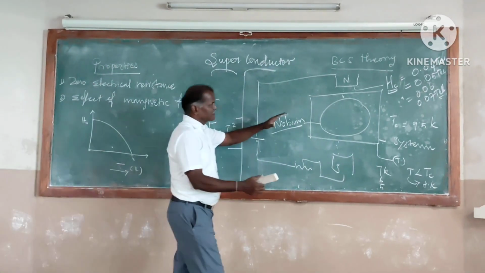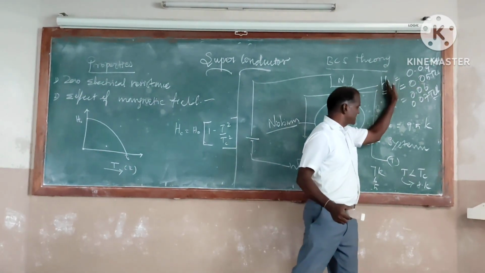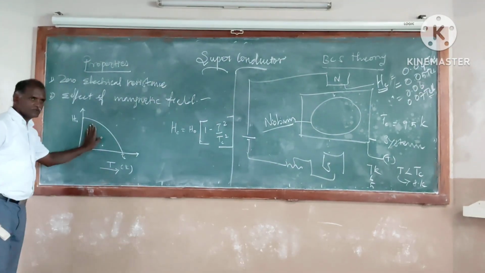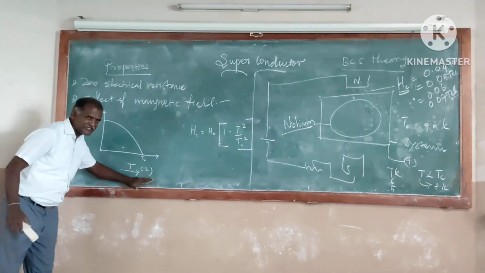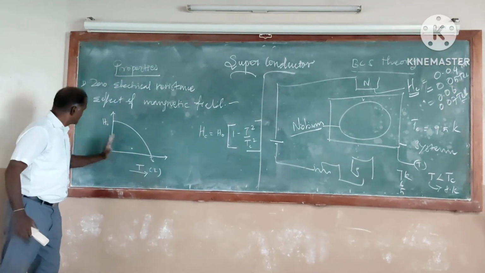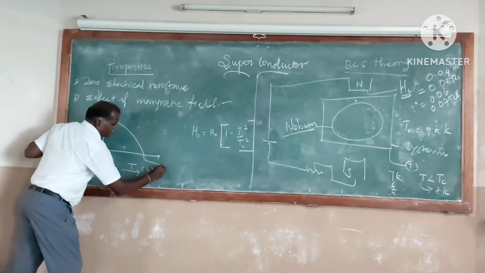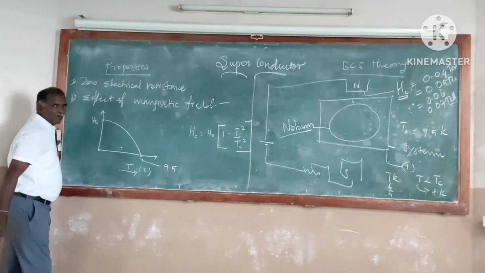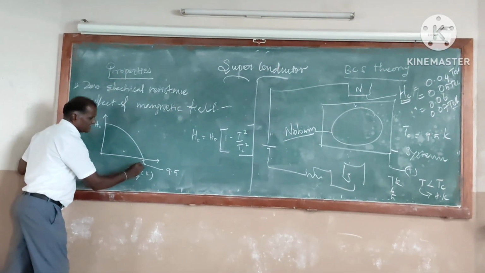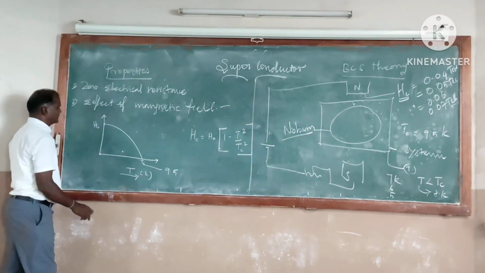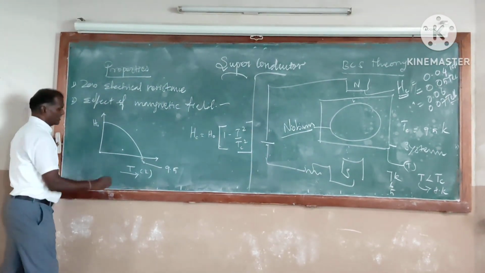This is a study of the effect of magnetic field on the superconductor. If you study it and if you consolidate the critical magnetic field and the temperature, you will get a graph like this. This is the temperature, transition temperature. This is the critical magnetic field. Its value will be 9.5 for niobium. For niobium, transition temperature is 9.5. The amount of critical magnetic field is how much?